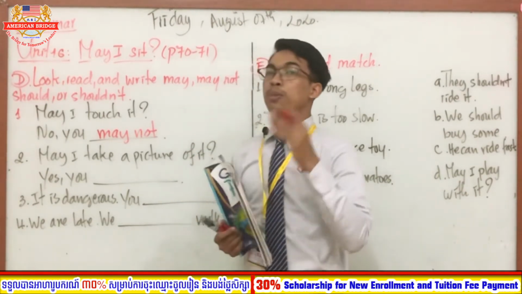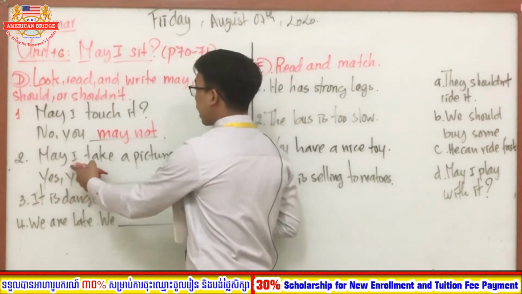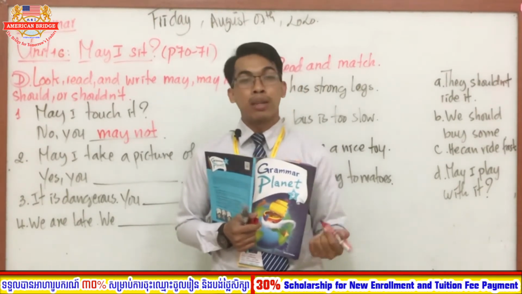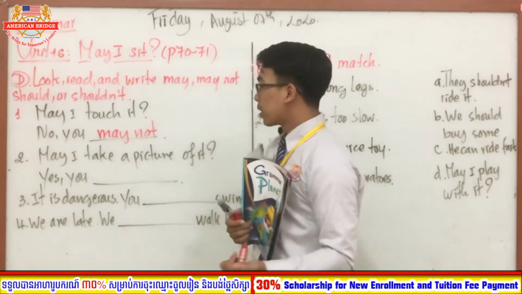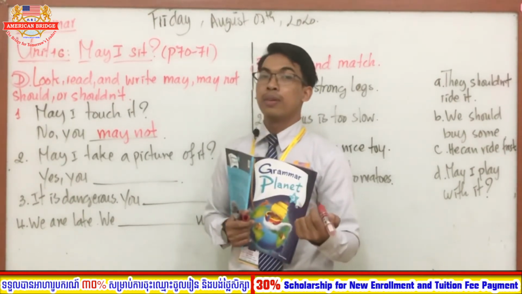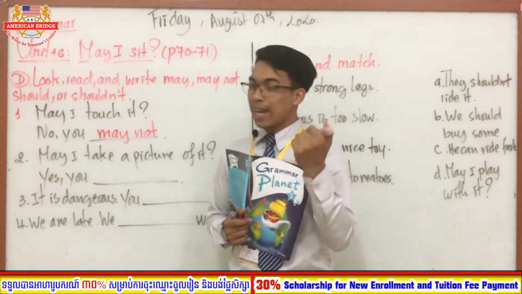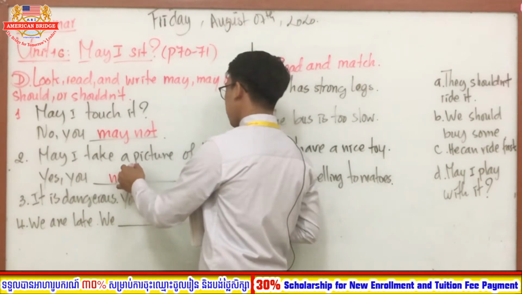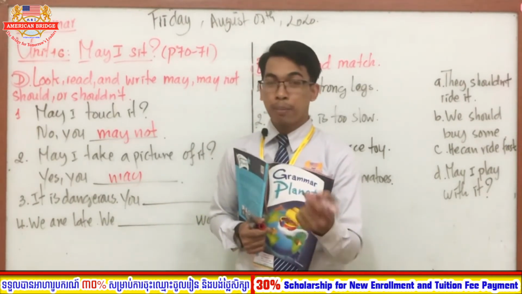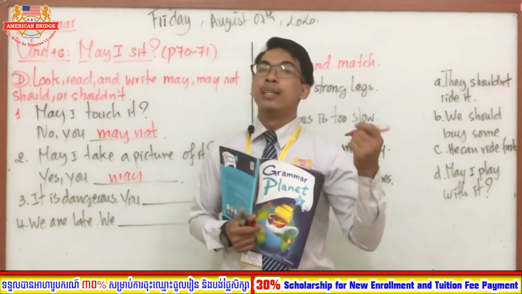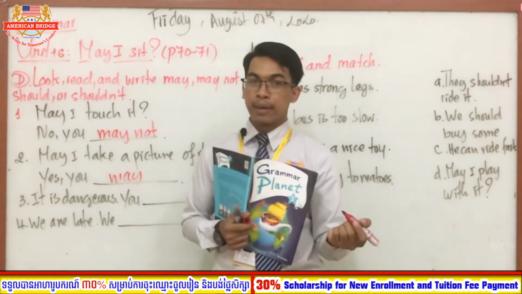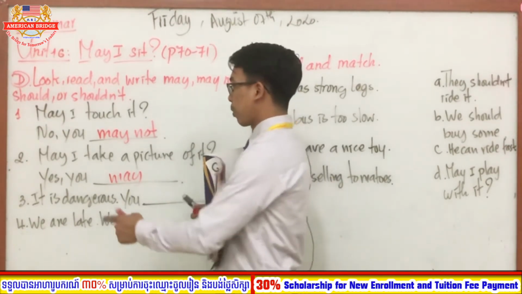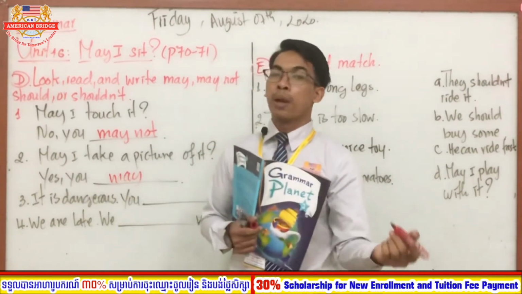Good. So now let's move on to number 2. May I take a picture of it? May I take a picture of it? It is about asking for permission, right? Good. So yes, you. Exactly. So the correct answer is yes, you may. Very good. So in the question you ask with may, May I take a picture of it? Yes, you may. We cannot say yes, you can. So in the question you use may, and in the answer you also use may.